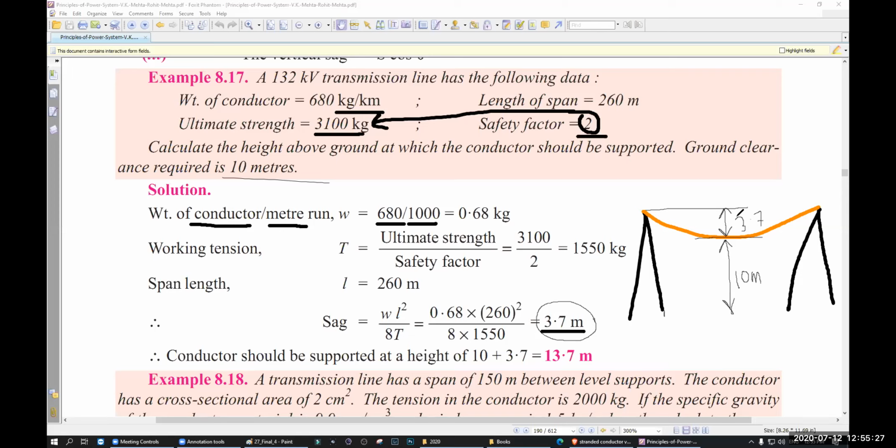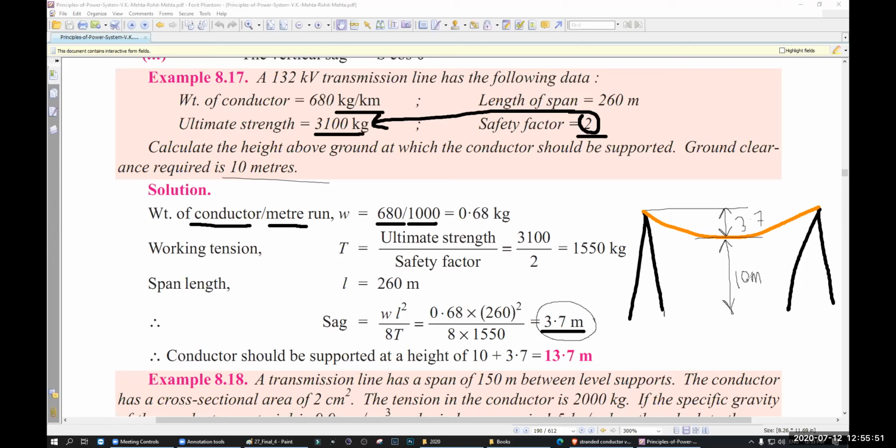Why is this necessary? Let's say you want to take a conductor over a road, and on the road there are lots of buses and trucks. So you need a clearance of 10 meter. This is how you calculate.